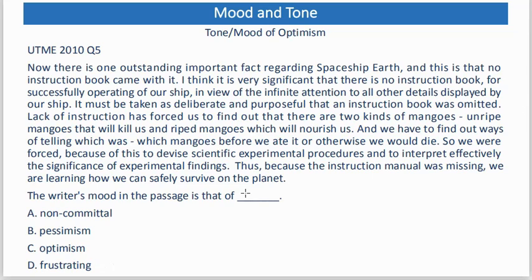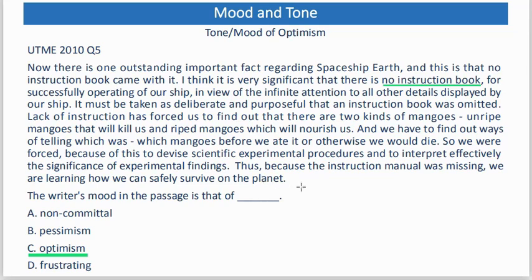And what are the pointers? Like I told you, we don't just arrive at a particular answer. What are the reasons? What are the evidences from the passage? What are the pointers from the passage to show that the correct option is optimism? There is a challenge, obviously, in the passage, and that challenge is the lack of an instruction manual to operate the spaceship that is discussed in the passage. The absence of this instruction manual forced people to find a way to operate and to survive. Thus, because the instruction manual was missing, we as human beings in the passage are learning how we can safely survive on the planet.